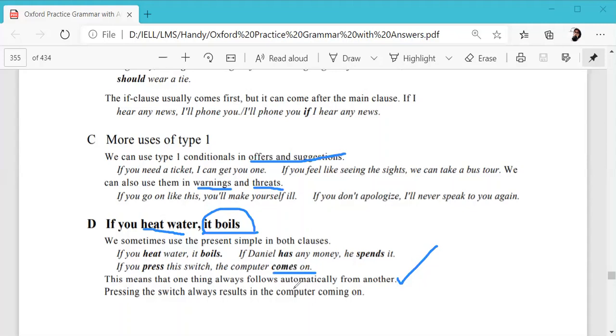In that case, we would use present indefinite, or present tense, for both. This is sometimes called zero conditional, but again, you can also categorize it in type 1. Pressing the switch will always have the computer on.